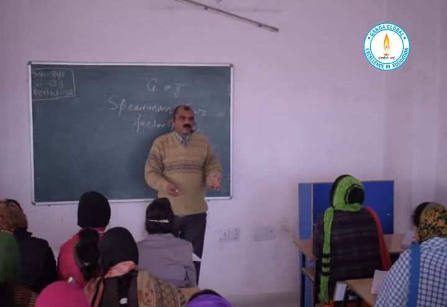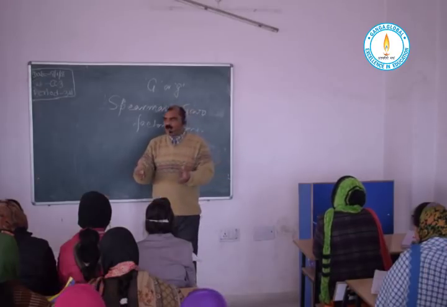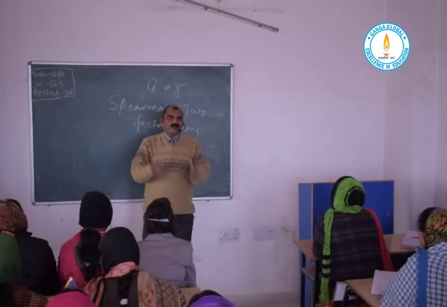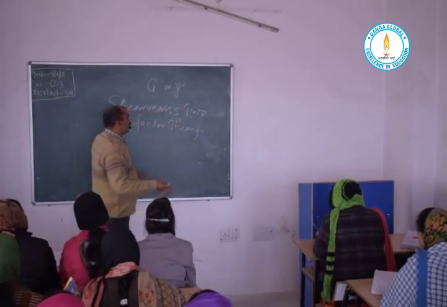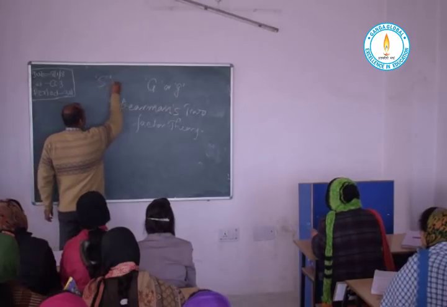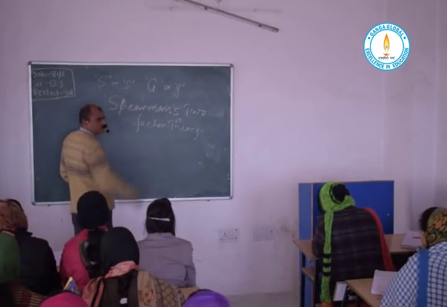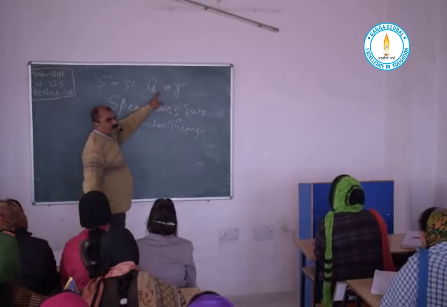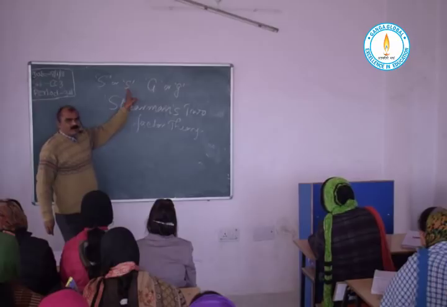Every one of us shows specific ability in a certain field, and that specific ability is shown by the capital letter S or small letter s. G is the general ability, S is the specific ability.